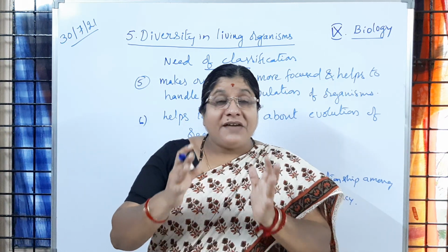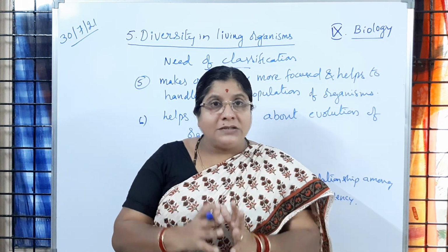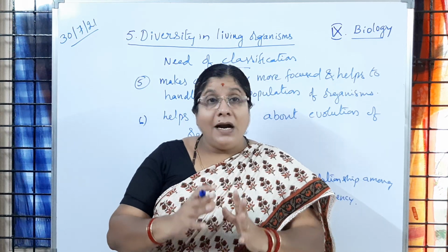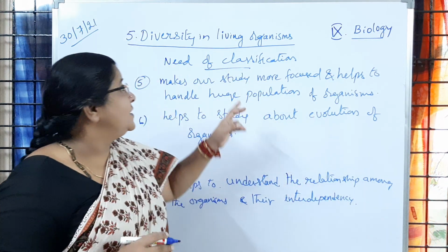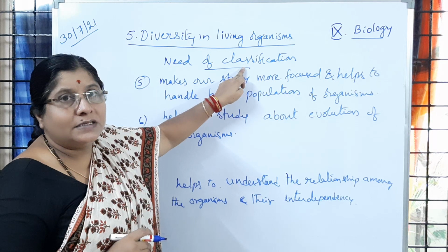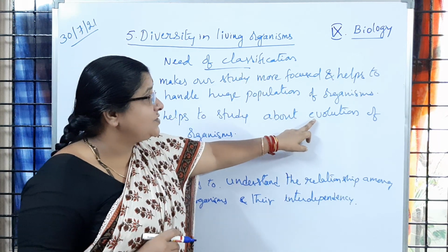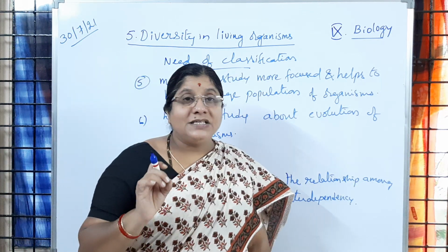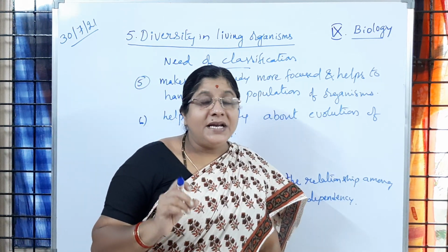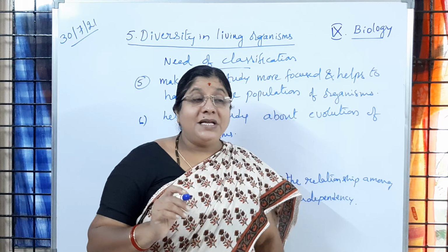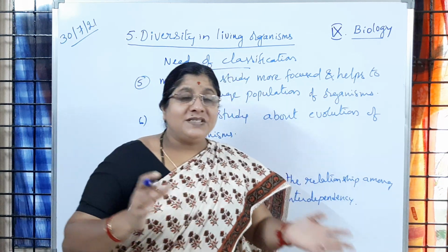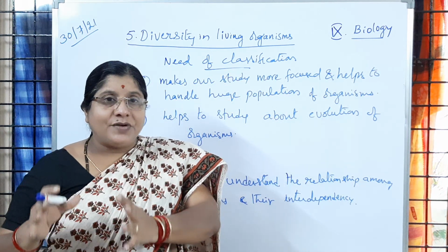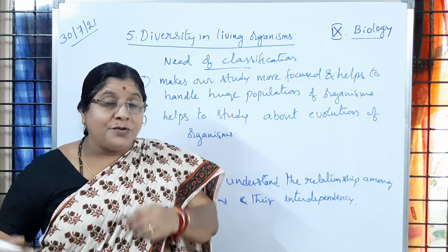How that evolution has been carried out among organisms can be learned in an easier way because of classification. Is it clear to you? I hope you understood the word evolution. Evolution is a slow and steady process which happened in living organisms, from the primitive organisms to the present day organisms we are observing, maybe birds, insects or human beings.